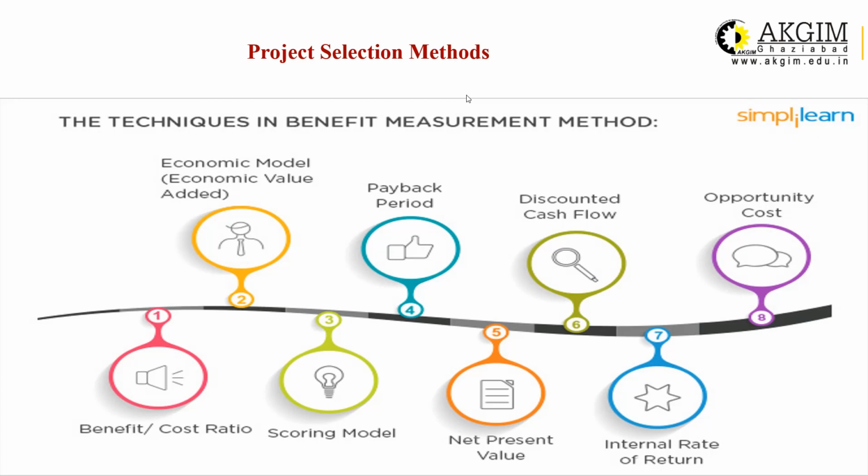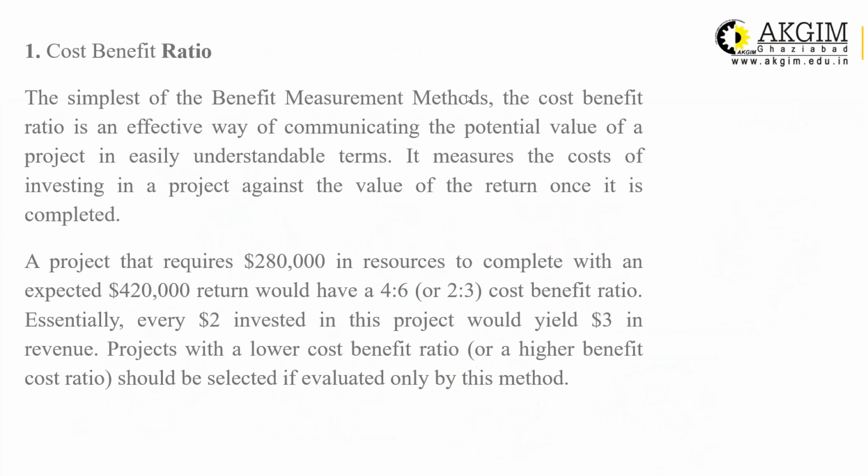Or if you have multiple projects, these techniques will help give the ranking. The popular techniques are economic value added (EVA), payback period, discounted cash flow, opportunity cost, benefit cost ratio (BC ratio), scoring model, NPV (net present value), and IRR. There are a few more techniques, but these are popular and within your syllabus, so we will discuss them one by one. First is cost benefit ratio.